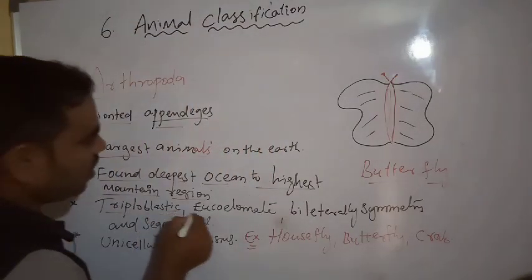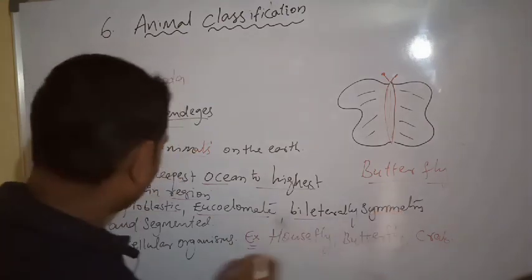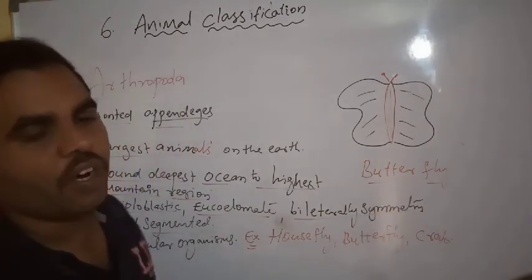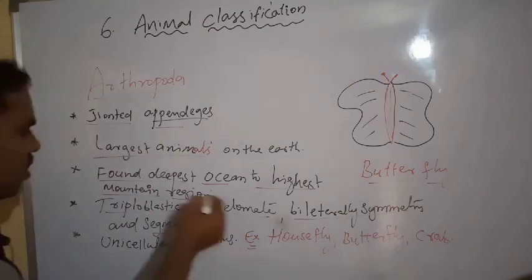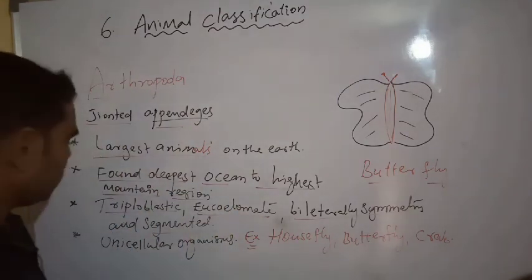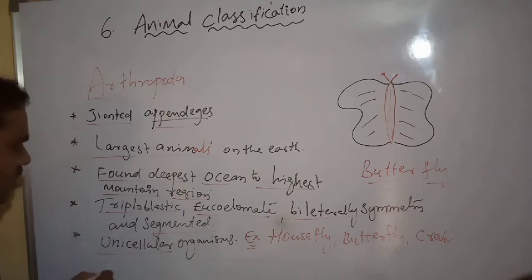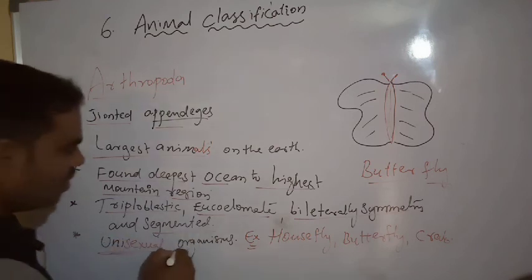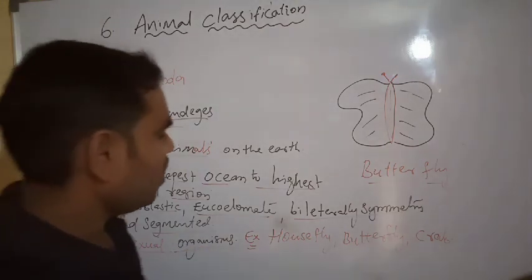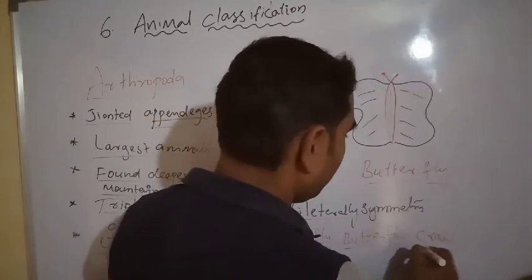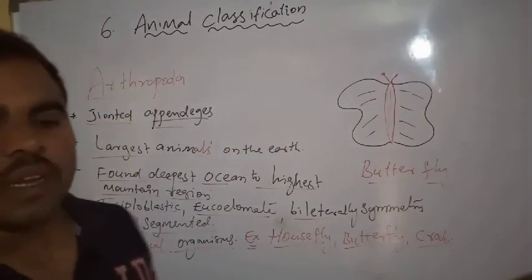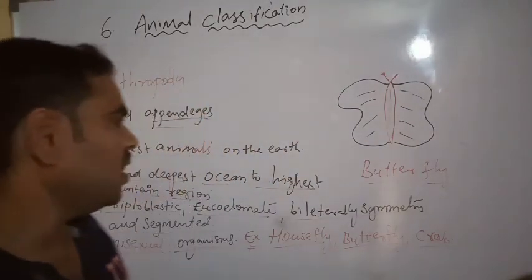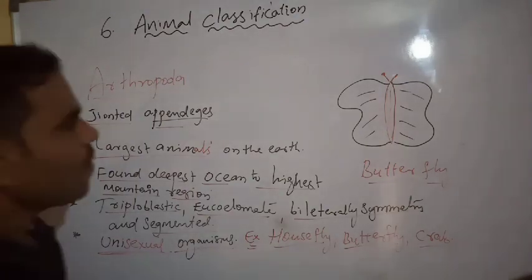Triploblastic, eucoelomate, bilateral symmetry and a segmented body are present. Next, unisexual organisms, and examples are housefly, butterfly and crab. A large number of organisms is present in this arthropoda phylum.